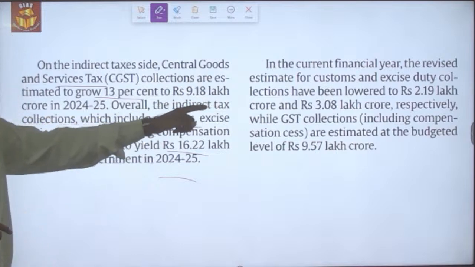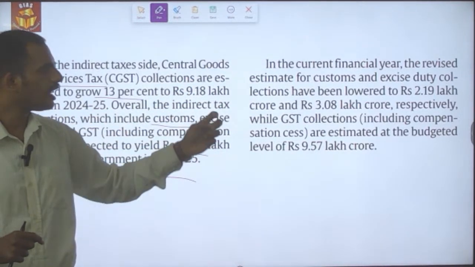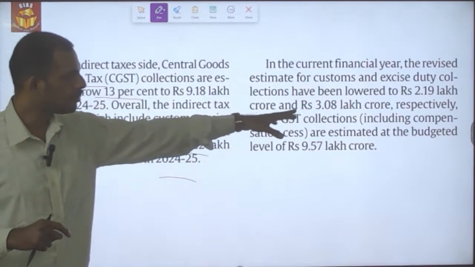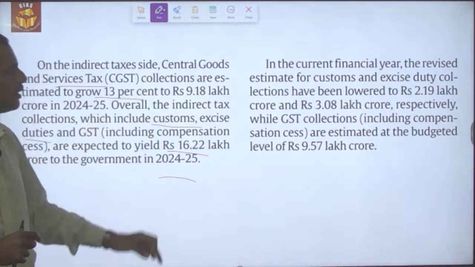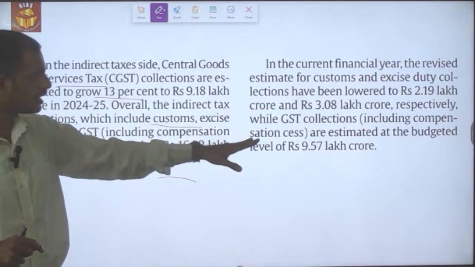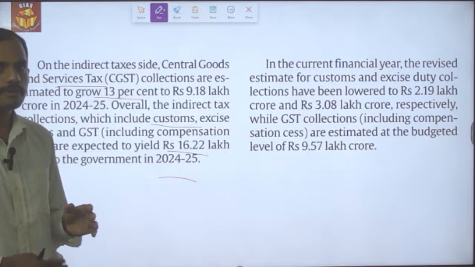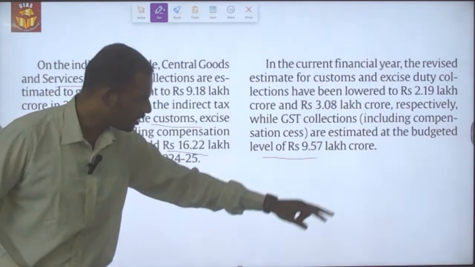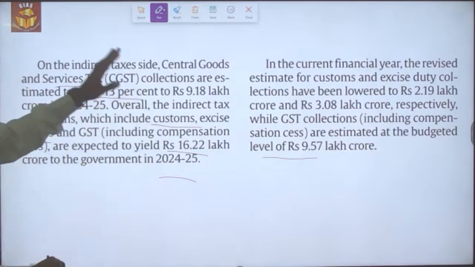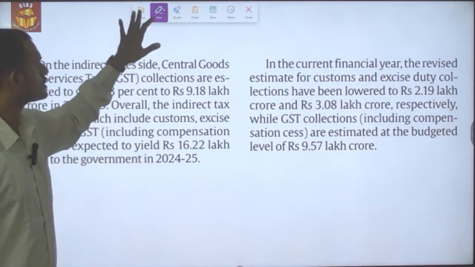In the current financial year, the revised estimates for customs and excise duty collection have been lowered to 2.19 lakh crore and 3.08 lakh crore respectively, and the GST collection is estimated at the same level. The revised estimate is at the same level as the budget estimate of 9.57 lakh crore for this financial year. So this is with regard to direct as well as indirect tax collection.